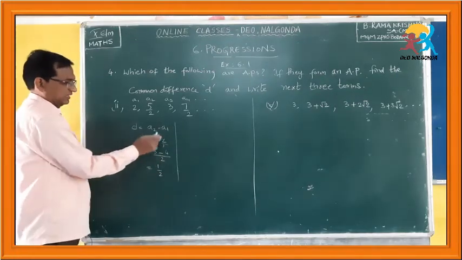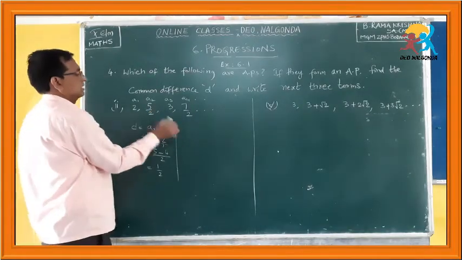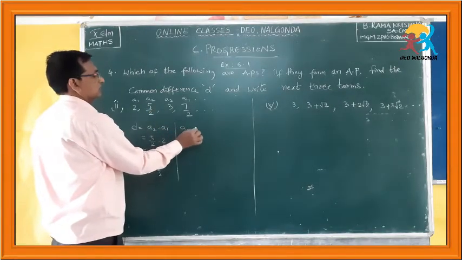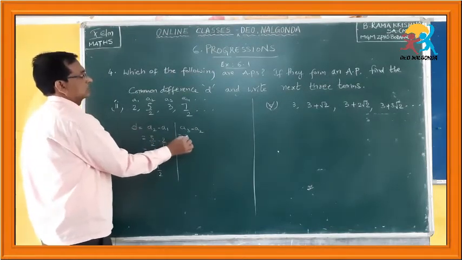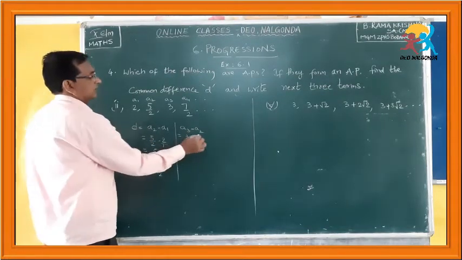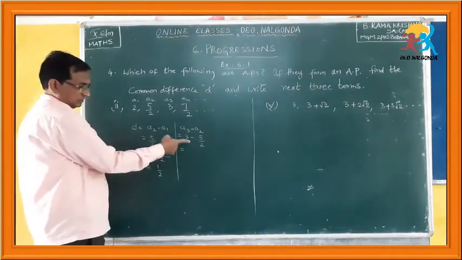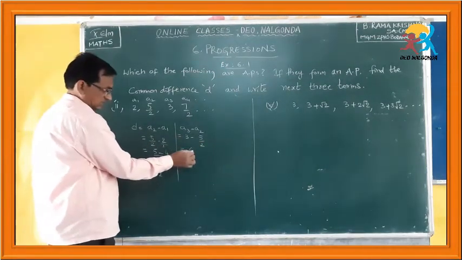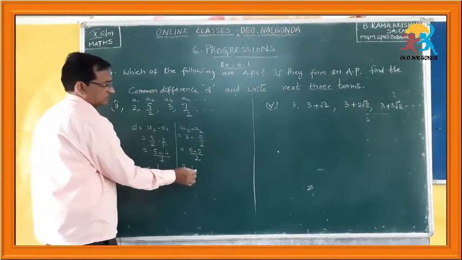Here A2 minus A1, how much did we get? 1 by 2. Now, A3 minus A2, I am going to find this difference also. Here A3 is 3 minus 5 by 2, in the same manner like a mixed fraction, 2 threes are 6, minus 5 by 2, which is equal to 6 minus 5 is 1 by 2.